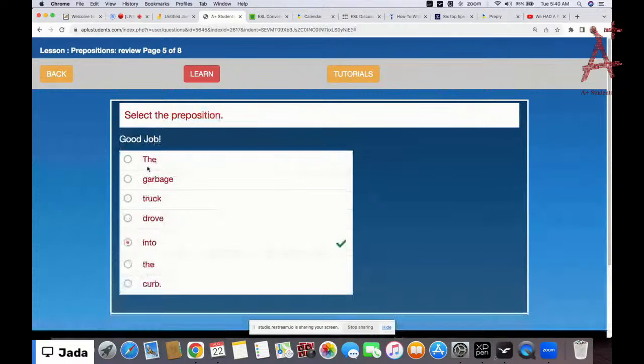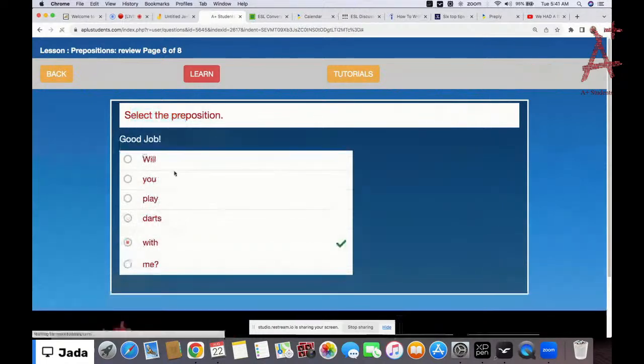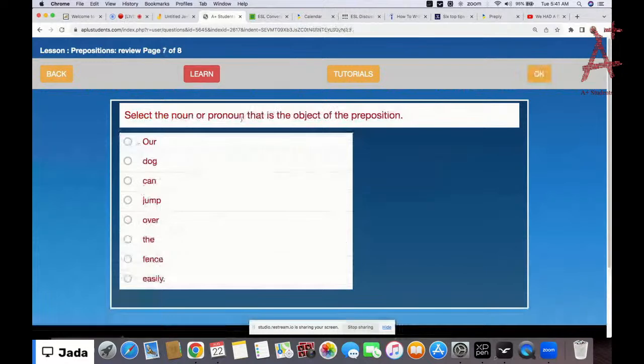All right, so that's it. And then select the preposition here. Would you play that with me? And with here is the only preposition that we have. So with. And then select the noun or pronoun that is the object of the preposition.